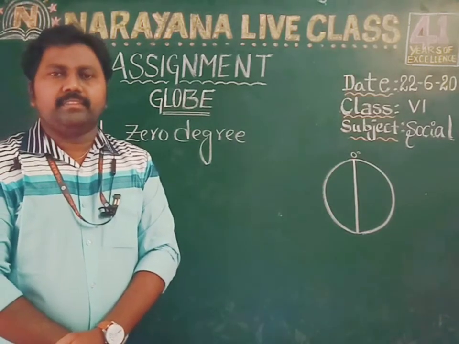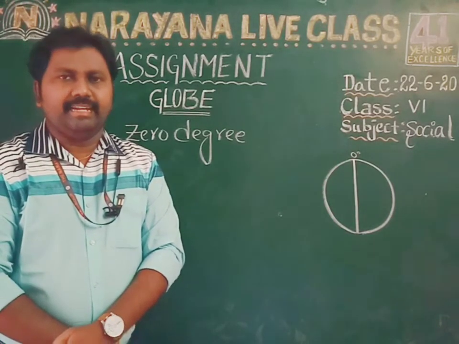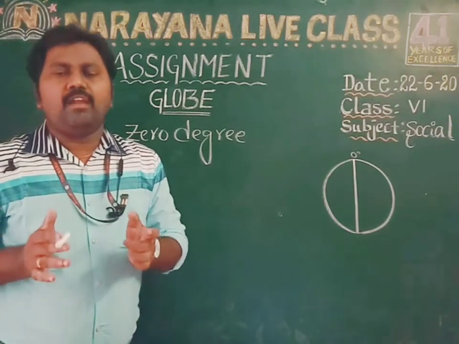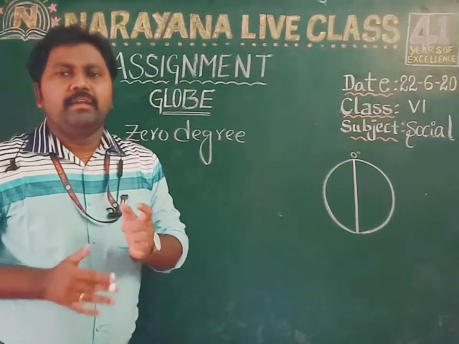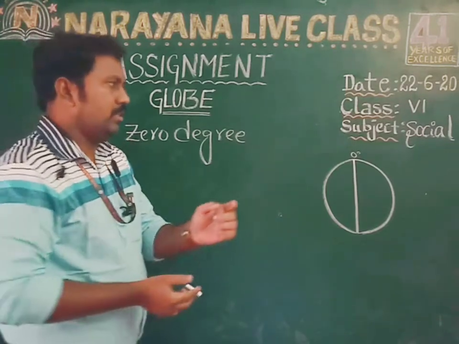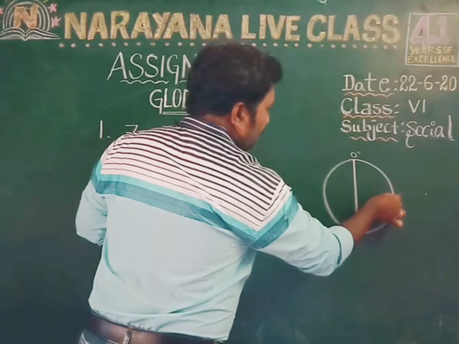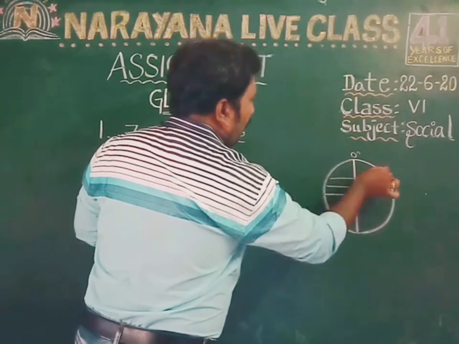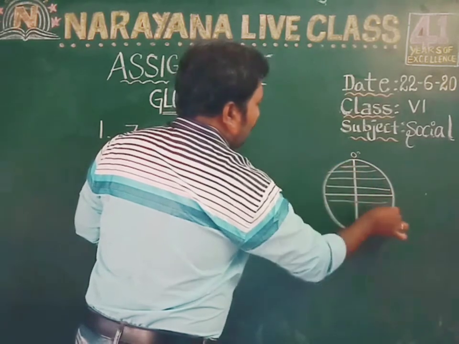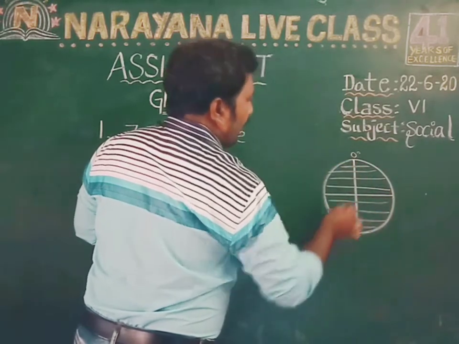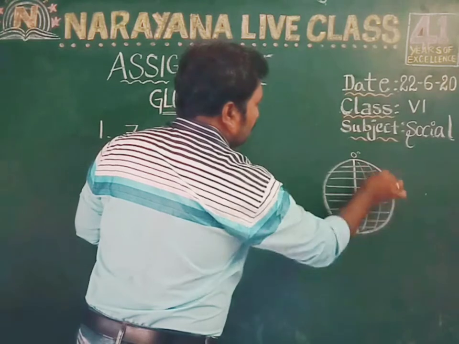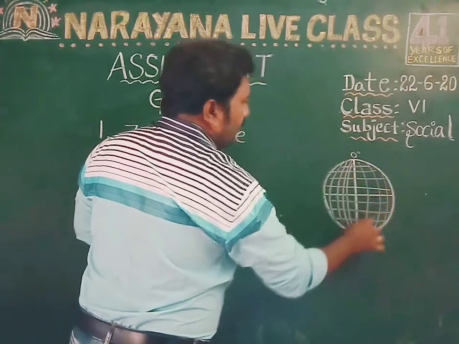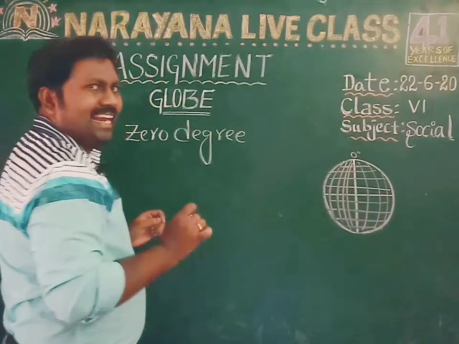Now let's take the second question. What is a grid? A grid means a network of parallels of latitudes and meridians of longitudes. See here, these are latitudes. Like this, if you draw the parallel latitudes and the meridian longitudes, the whole network of this is called a grid.